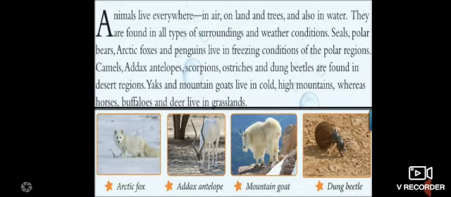Okay, seals, polar bears, arctic foxes and penguins live in the freezing conditions of polar regions. So we have learned already that polar bears live in polar regions. Apart from polar bears, children, arctic foxes, penguins and seals also live in polar regions, which are freezing in conditions. Okay, camels, addax antelope, scorpions, ostriches and dung beetles are found in desert regions. Okay, yaks and mountain goats live in cold and high mountains, whereas horses, buffaloes and deer live in grasslands.